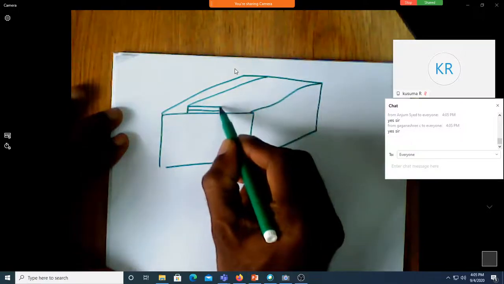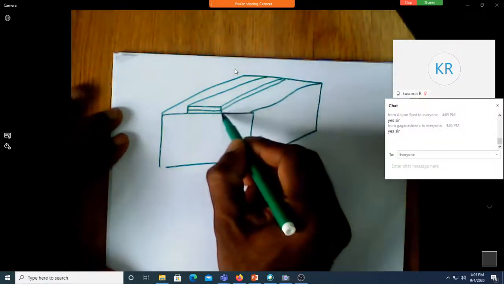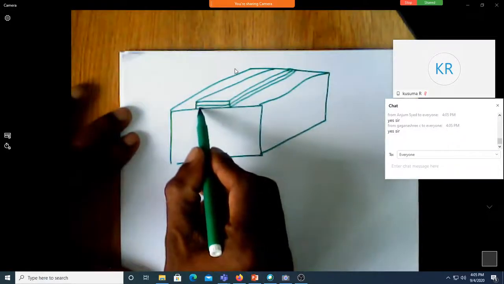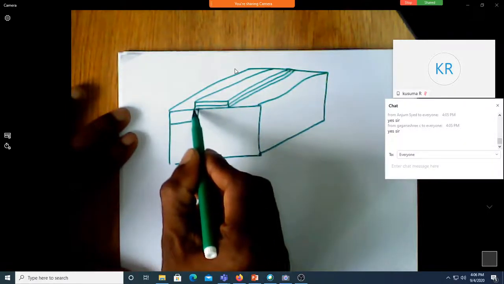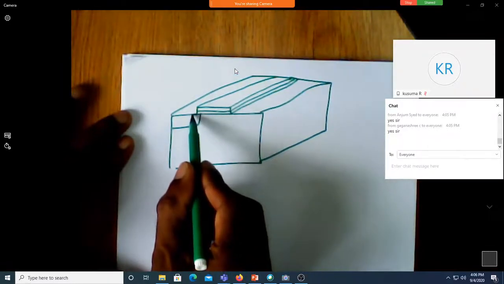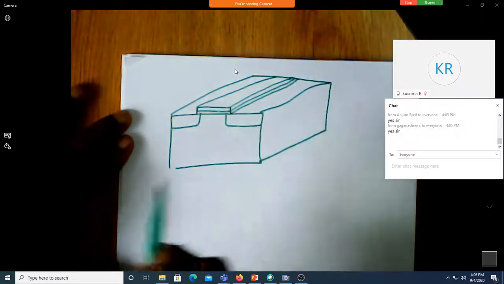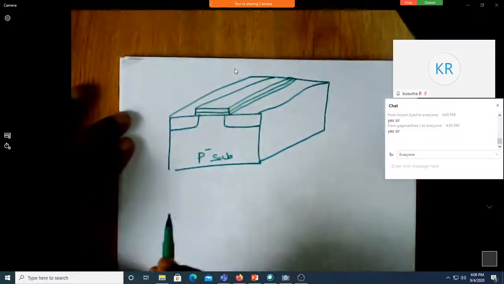Keep going like this, because you should feel that you can also write it, when you are asked to write it somewhere in the exam. Now you can see this is source. Make sure that this source overlaps here. So this should be starting from here. Make sure that it won't start from this point. Then this is so and so. So let me write this as P minus substrate.